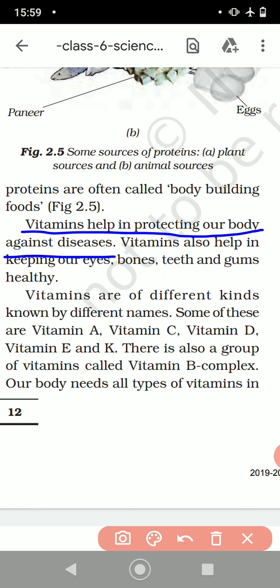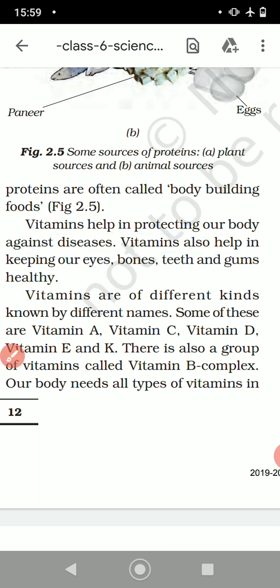So you will have to have more vitamins in your food so that you can increase your immunity against diseases. Vitamins also help in keeping our eyes, bones, teeth and gums healthy.